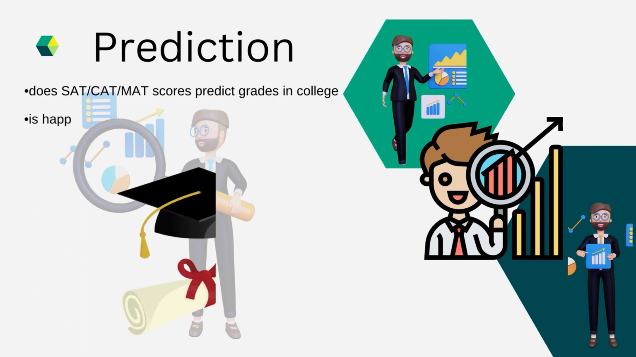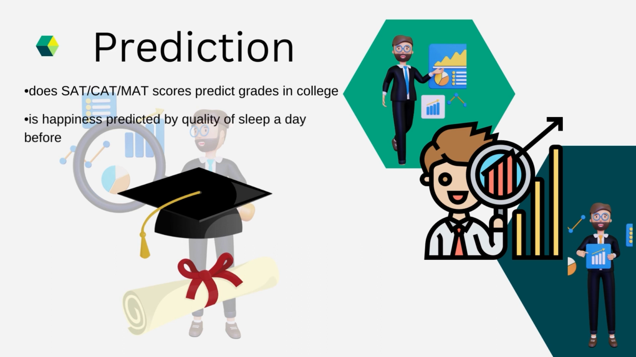Similarly, to take another example, although there are many I have given, the more common one is: do your SAT scores or any entrance exam, math scores, predict your grades in college? So can I say on the basis of your SAT scores that you will be performing in this manner in your college? Is happiness predicted by quality of sleep a day before? So can I know about your level of happiness based on your scores on the sleep a night before?